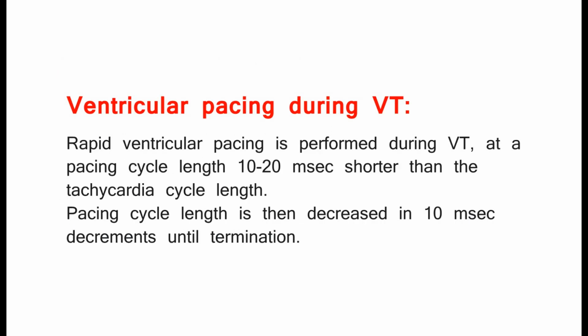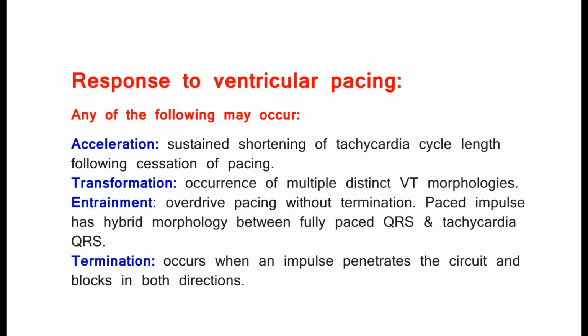Ventricular pacing during VT. Rapid ventricular pacing is performed during VT, at a pacing cycle length 10 to 20 milliseconds shorter than the tachycardia cycle length. Pacing cycle length is then decreased in 10 millisecond decrements until termination. Response to ventricular pacing. Any of the following may occur. Acceleration, sustained shortening of tachycardia cycle length following cessation of pacing.